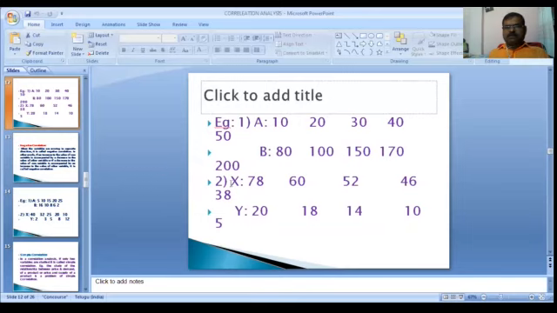The B values are 80, 100, 150, 170, 200. These values are also increasing at the same level. Observe the second example: 78, 60, 52, 46, 38, then 20, 18, 14, 10, 5. This is an example of positive correlation.